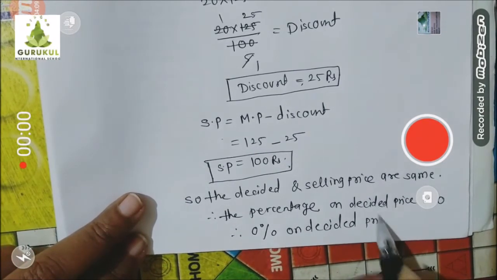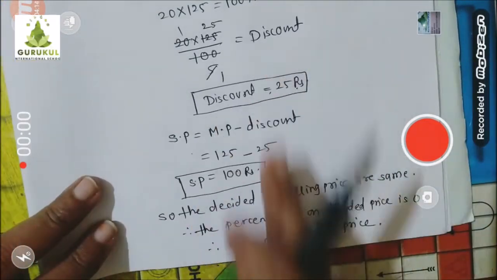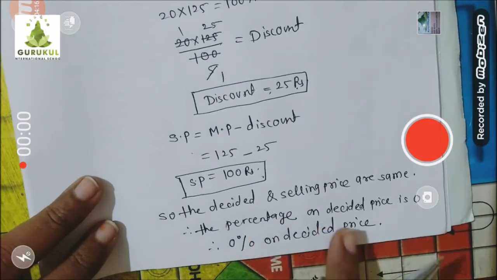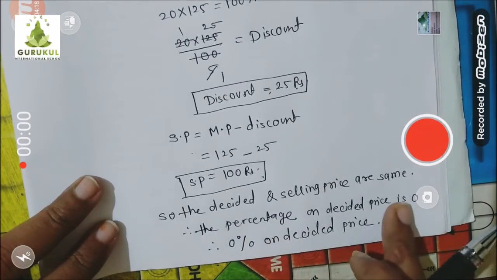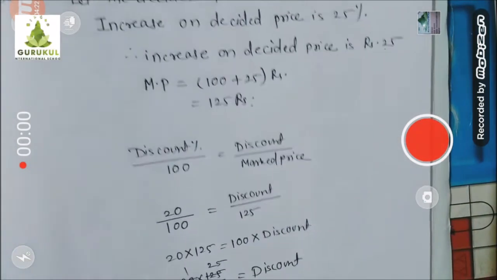So he tried to do the smart work, but finally what happened with him? No profit, no loss, 0% on decided price. Understood? I hope you understood this, children.